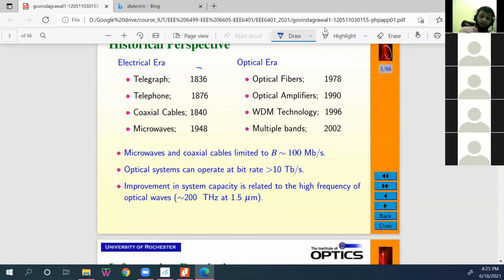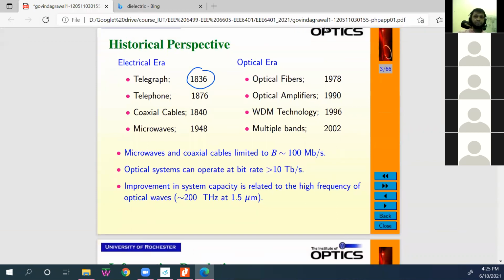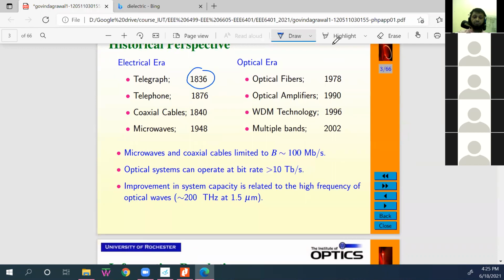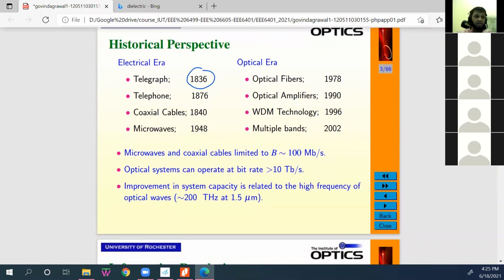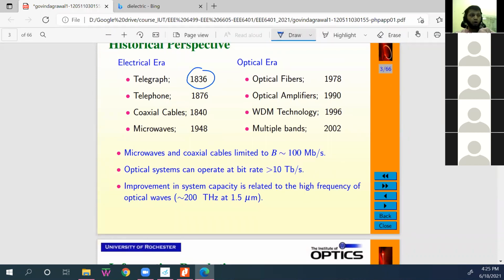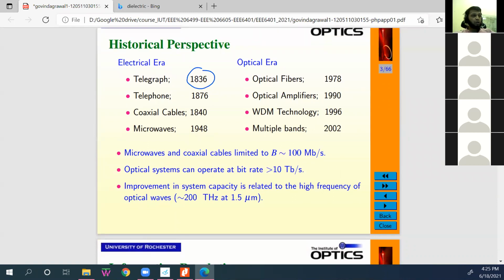So the first telegraph was introduced in 1836. We will talk about the era when electronic communication was happening. Okay, then we came to this age.